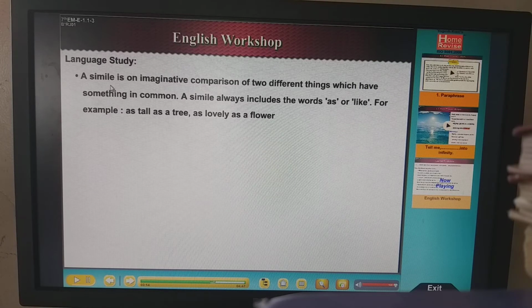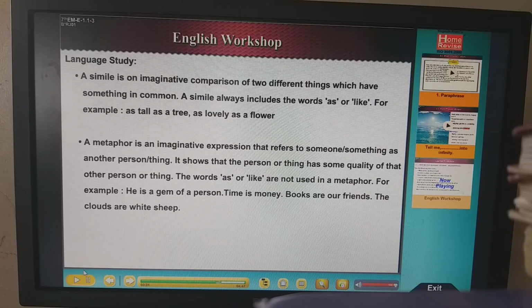One more figure of speech is metaphor. Let's see whether it is mentioned here. In your textbook both are there. Simile is also there and metaphor is also there. But what is the difference between simile and metaphor? That also I will continue. See, now metaphor has come.